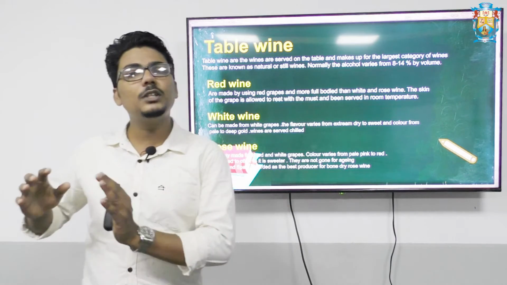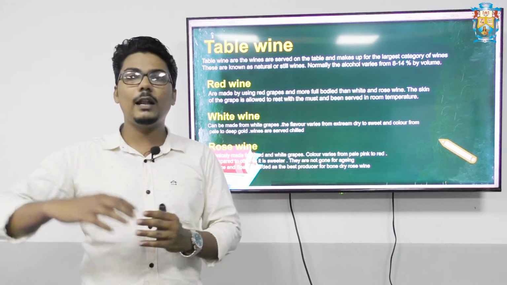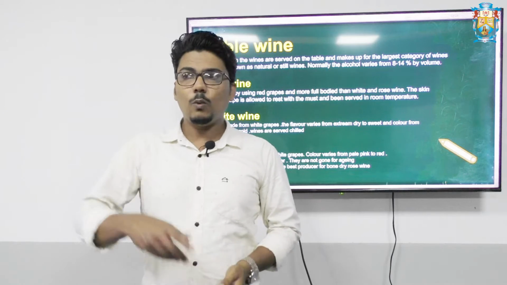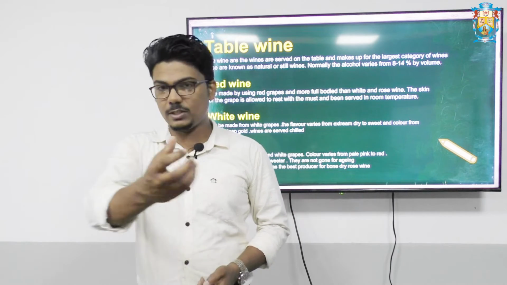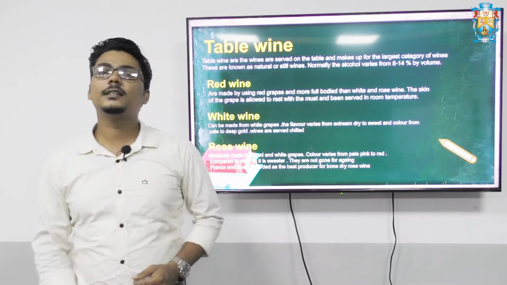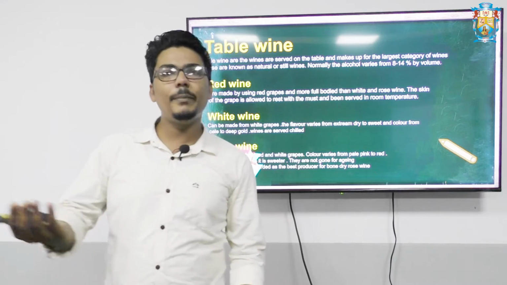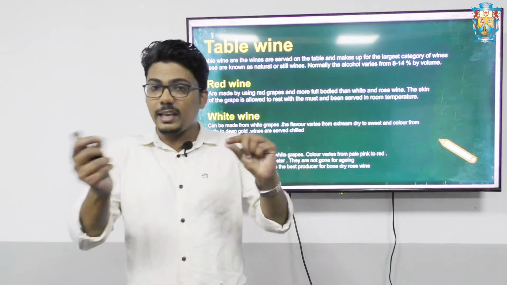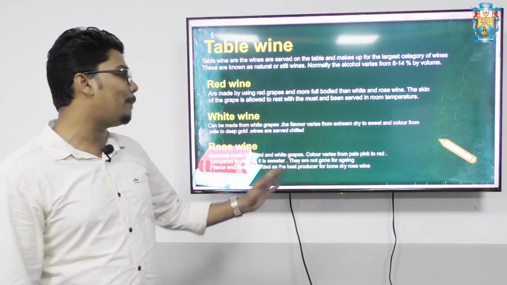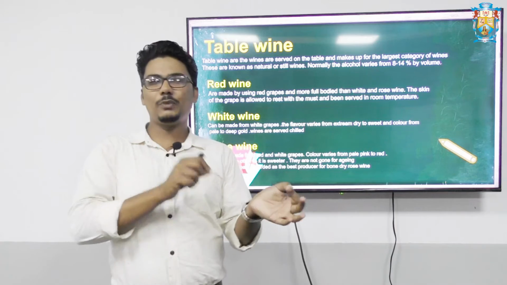For example, if we are using only red grapes, we will not allow it to rest for a longer time. If we allow a longer time, what will happen? It will automatically become red wine. So once the color has come into the must, in the sense of the juice, we will remove the skin of the grapes from that. So that particular color will remain there. Similarly, when we mix white and red grapes together also, we can get that pink or rose color. So that is the way, and the color varies from pale pink to a minimal red. It will not be an exact red color, a kind of mix of yellow and red colors,